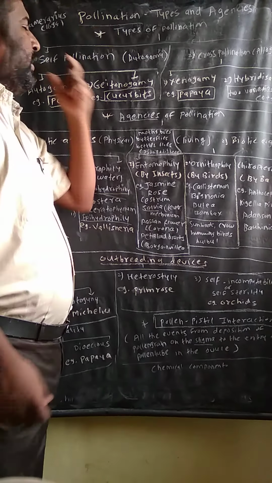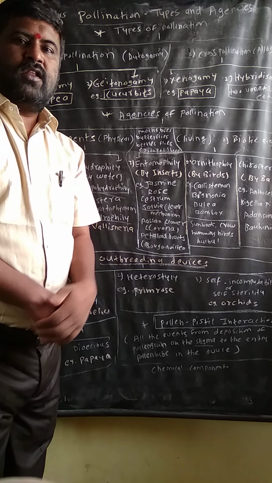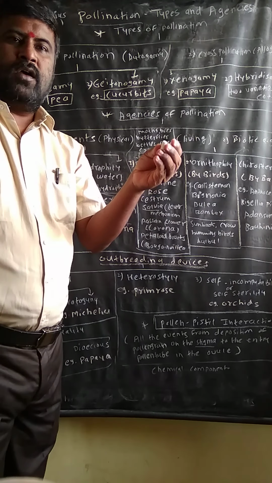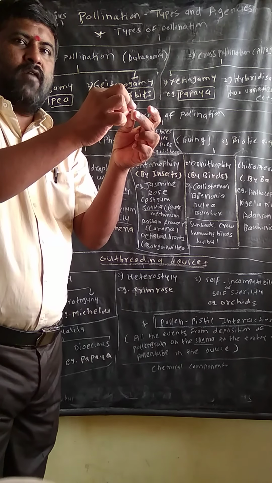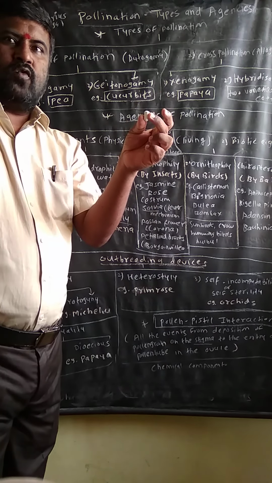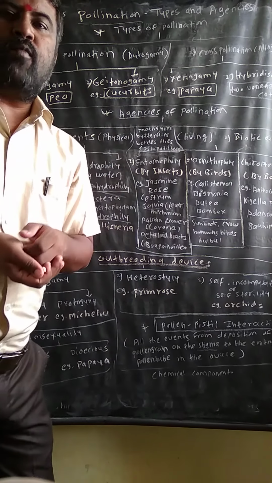So what is the definition of pollination? Pollination means the transfer of pollen grain from anther to the stigma of a flower. The transfer of pollen grain from anther to the stigma of a flower is called pollination.